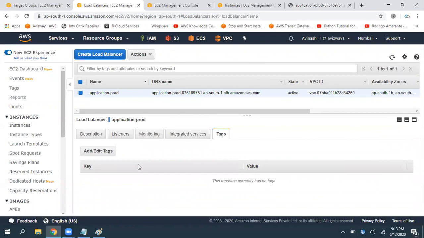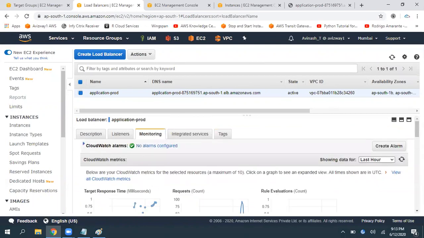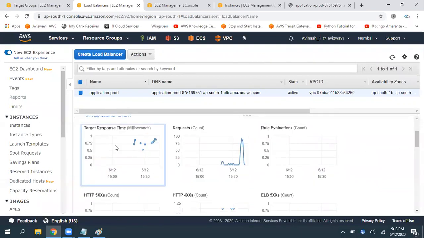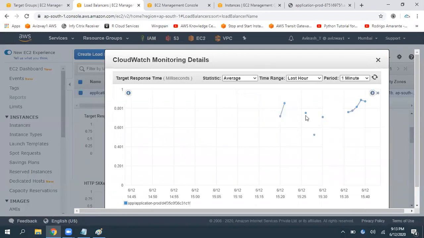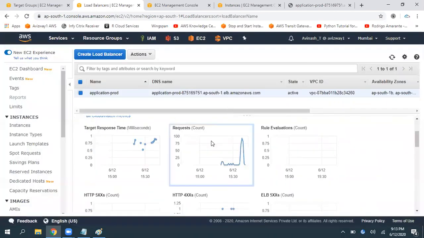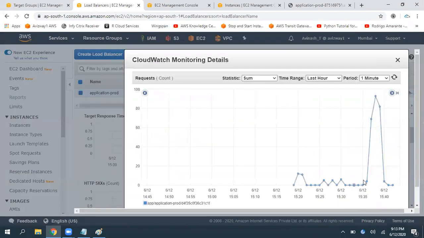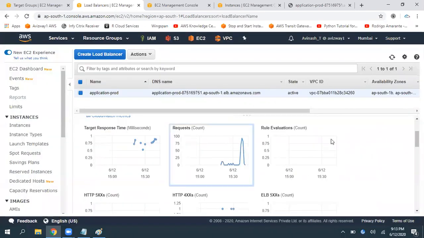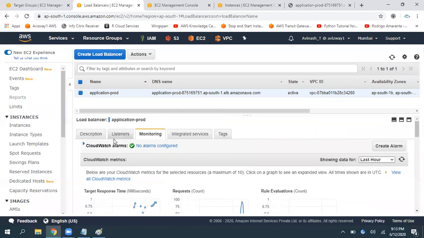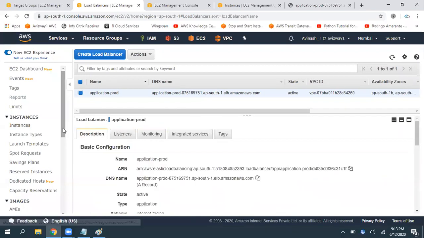And tags, if you want to add or remove any tags. Monitoring, we already know how many requests came. You are going to get those values every 5 minutes, the request count, how many came. 93 requests came at some point of time. Everything you can get in graphical form by using CloudWatch. Here is a listener and description.